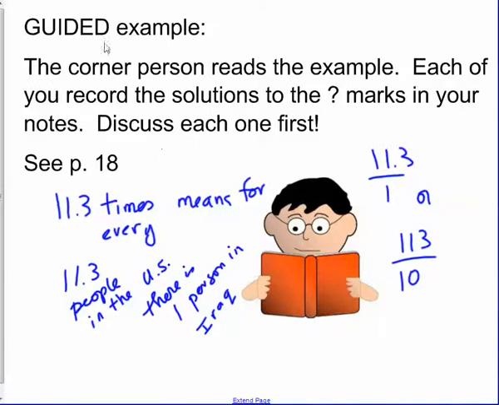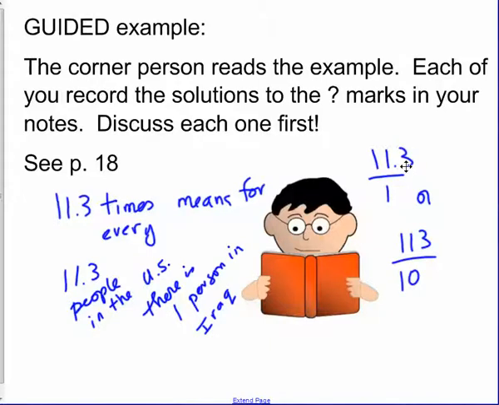And then we did the guided example on page 18, and the one that gave most groups the most trouble was the comparison of the population of the U.S. to Iraq, and it said that there were 11.3 times as many people in the U.S. as there were in Iraq. And what that means is that there are 11.3 people in the United States for each 1 person in Iraq. So when you say 11.3 times, it means that for every 11 3/10 people in the U.S., there's 1 person in Iraq. And we know we can't have 3/10 of a person.